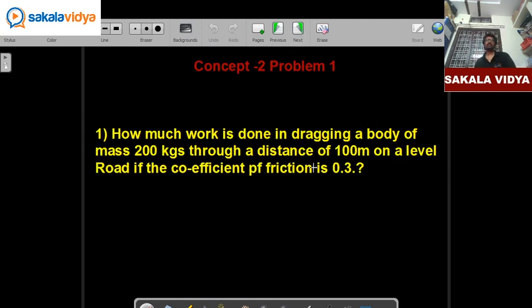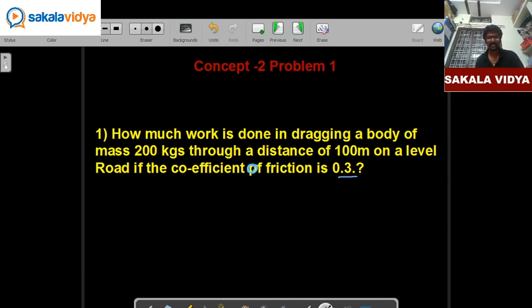So let us calculate some numerical problems on our concept 2. So how much work is done in dragging a body of mass 200 kgs through a distance of 100 meters on a level road if coefficient of friction is 0.3.